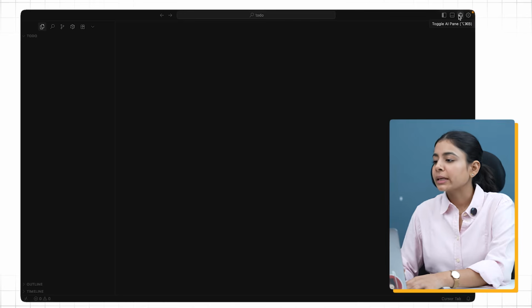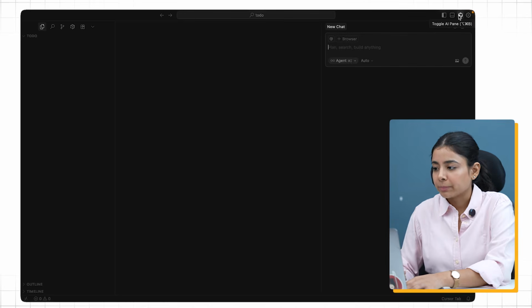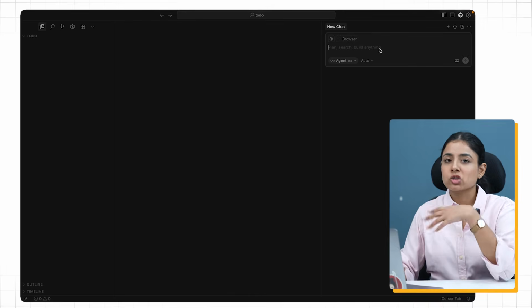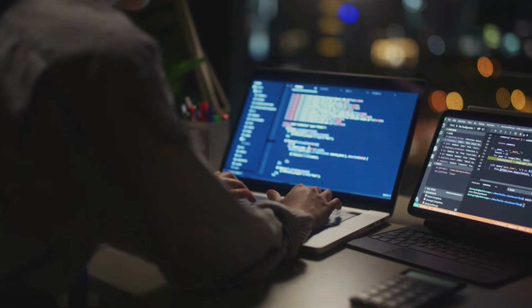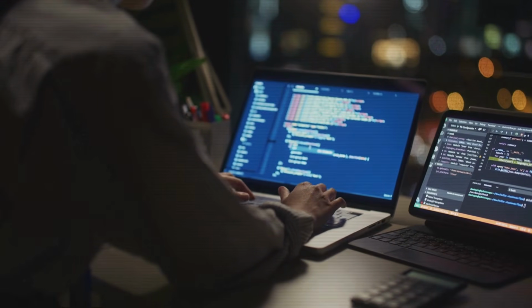So if you click here on the toggle AI pane, you will be able to see a chat box here. Now this is where you chat with the AI agent which is provided by Cursor, where you can give any input on what kind of project you want to build. Now giving the right prompt is very important here. But don't put too much pressure about it.